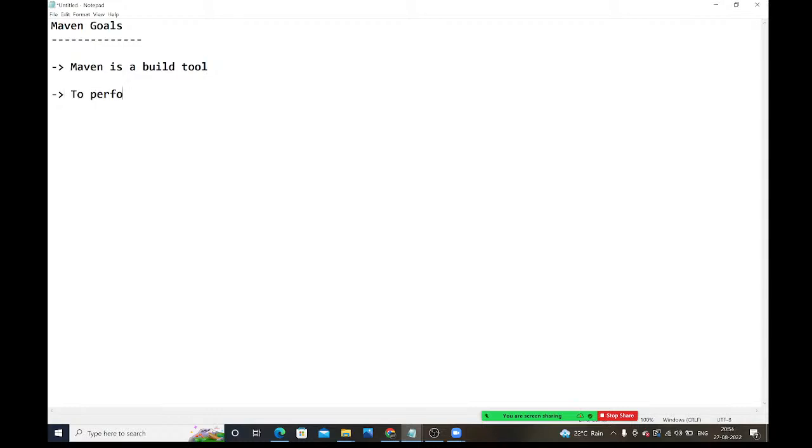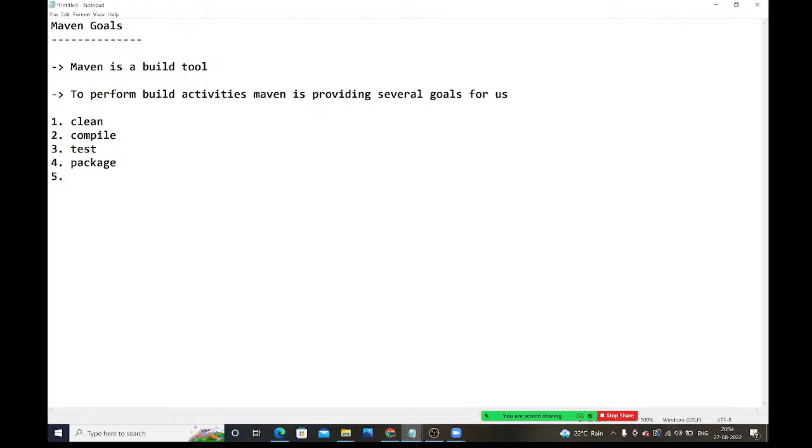To perform build activities, Maven is providing several goals for us. What goals is it providing? One is clean. Second one is compile. Third one is the test goal. Fourth one is the deploy goal. Package goal. Fifth one is install.